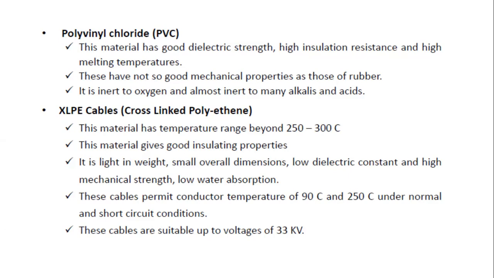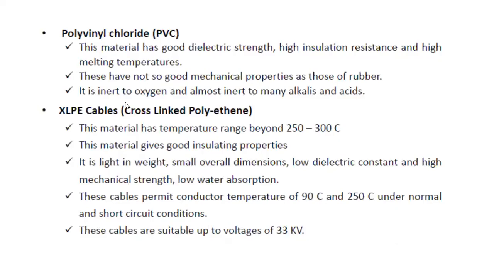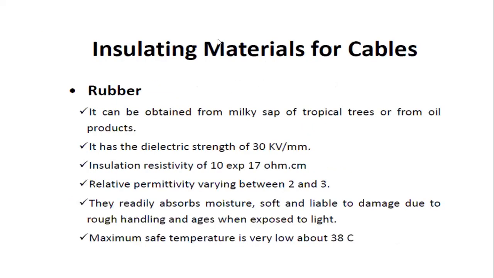This type of cable is suitable for up to 33 kilovolts. These insulating materials are used up to 33 kilovolts. These are the various types of insulating materials that will be used for underground cables.